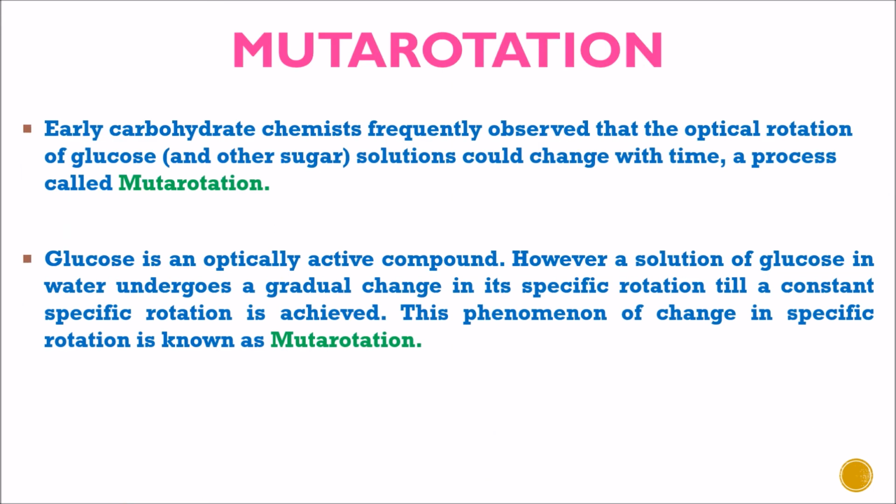Now let us see another important phenomenon of carbohydrates, that is mutarotation. Early carbohydrate chemists frequently observed that the optical rotation of glucose solutions could change with time, a process called mutarotation. Glucose is an optically active compound. However, a solution of glucose in water undergoes a gradual change in its specific rotation till a constant specific rotation is achieved. This phenomenon of change in specific rotation is known as mutarotation.